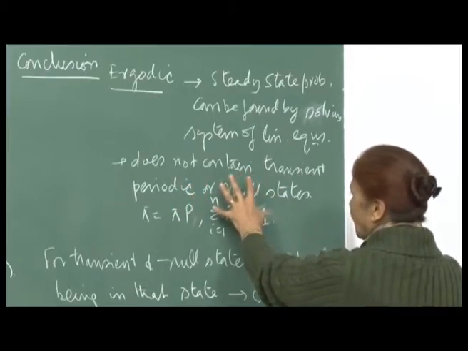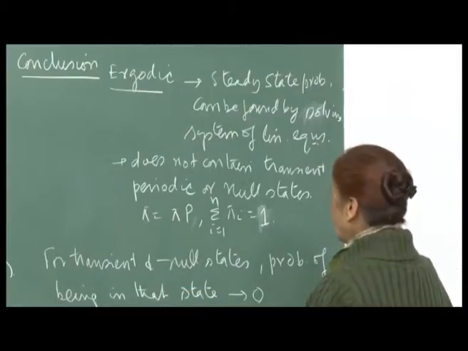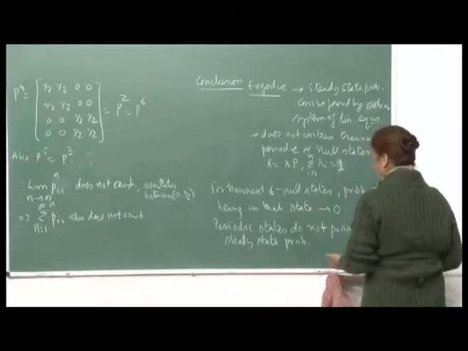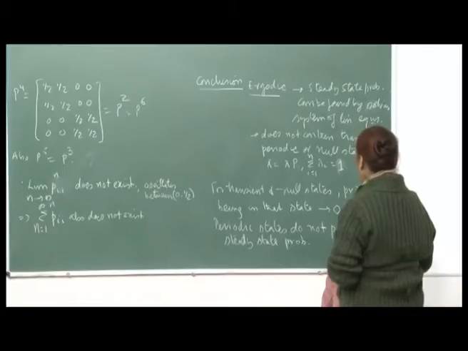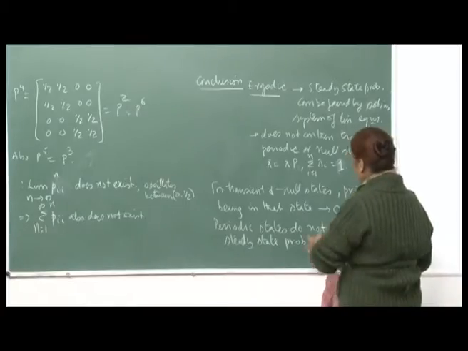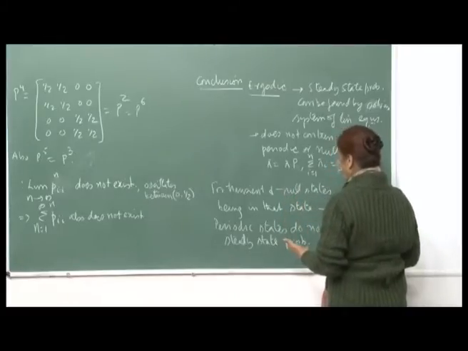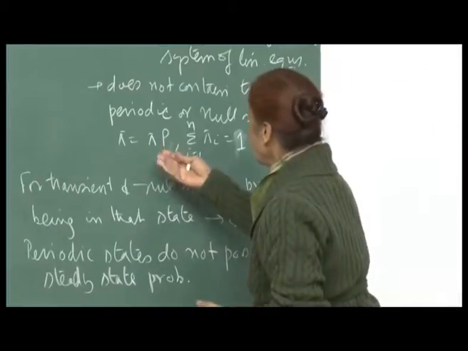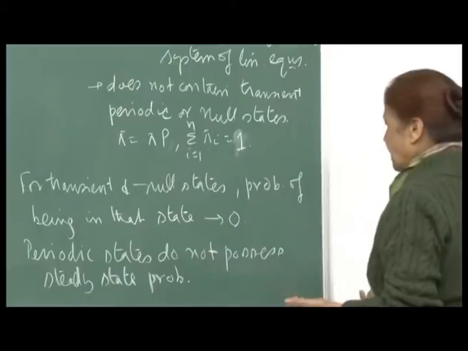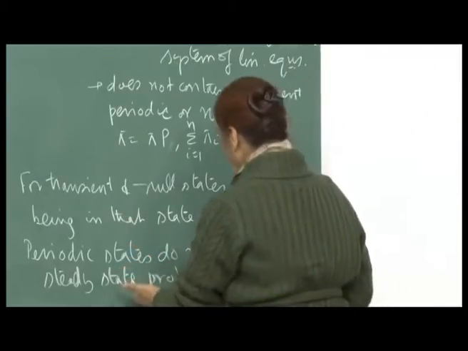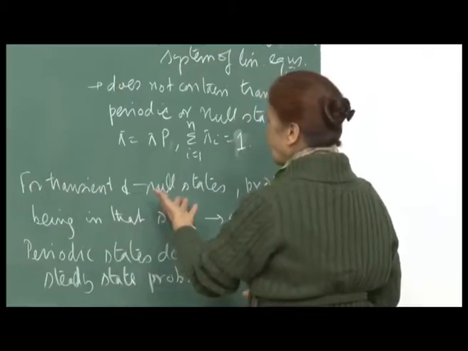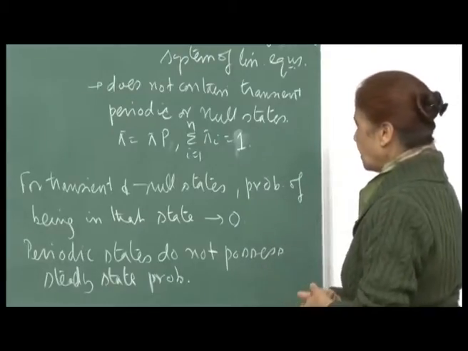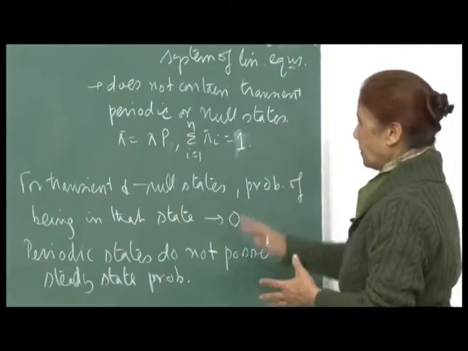So, this was one convenient way, but then we saw that there were other states also. For transient and null states, the probability of being in that state is 0, and of course, periodic states also do not possess steady state probabilities, right. So, when the state possesses a steady state probability, then we saw we can solve it by these linear equations, adding this equation to it, but otherwise periodic states, as we have seen, do not possess steady state probabilities. For transient and null states, the probability of being in that state goes to 0 as the process continues for a long time. And so, we have finally